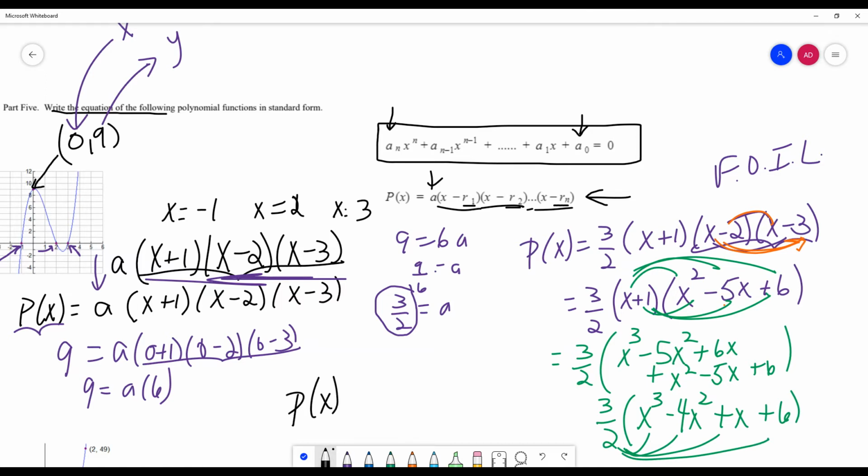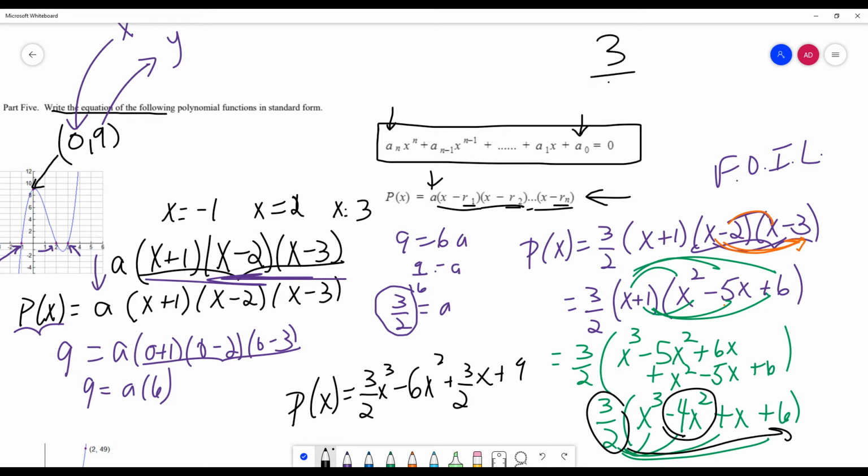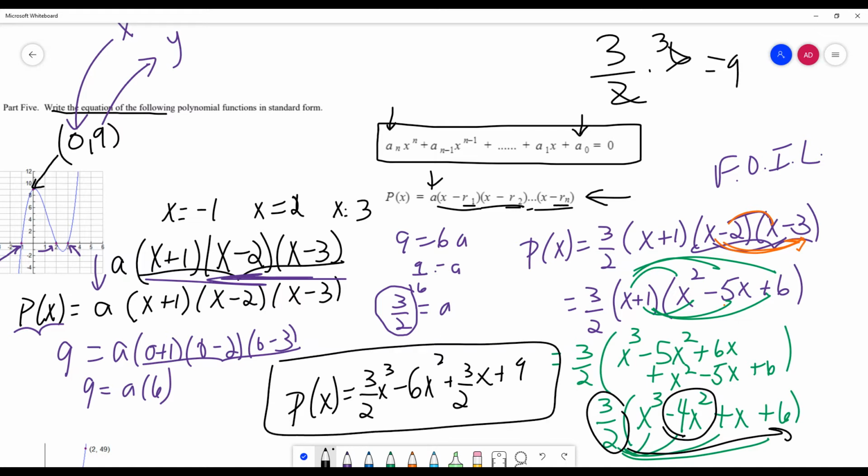Your final answer, alert the media. 3/2 x cubed minus, now 3/2 times a negative 4x squared is going to get me a negative 6x squared. Then 3/2 times 1x gives me 3/2 x. And of course 3/2 times 6 is 9, because I know you know that. That is a polynomial that would give me that graph. The beautiful thing about this, guys, is if you missed something in here, pause the video, go back, because we're moving on.